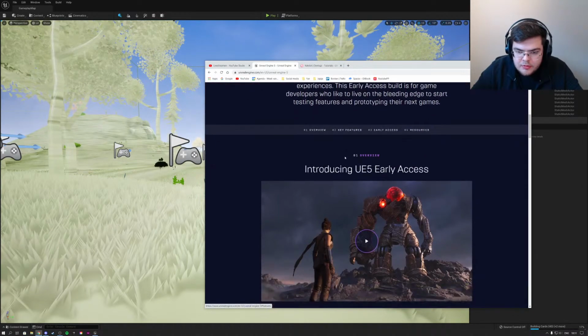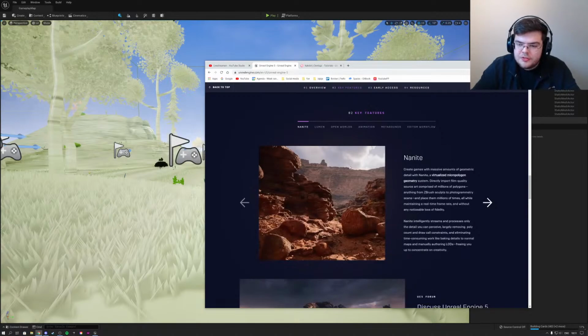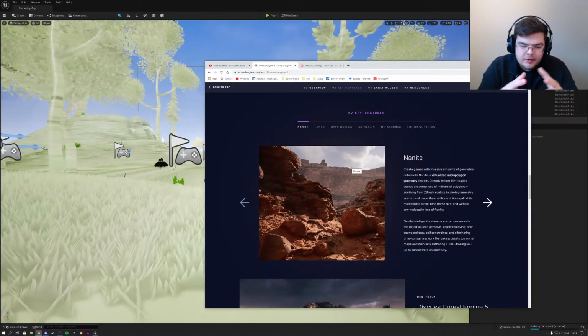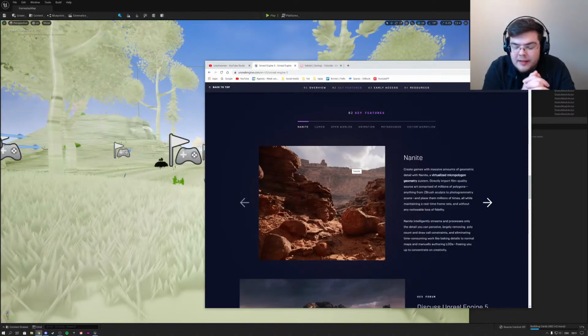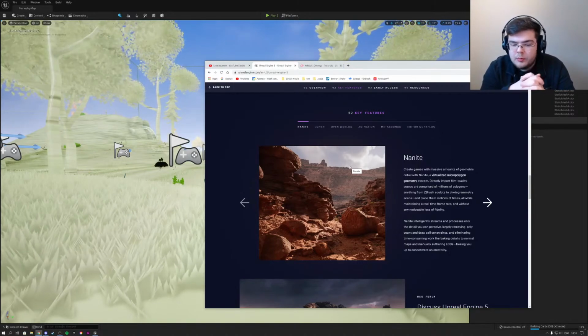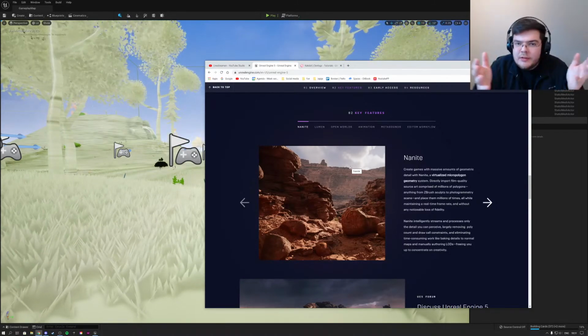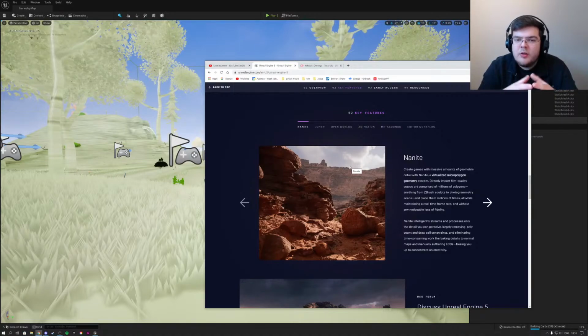So let's skip right away to the key features, because the key feature is Nanite, and I already discussed Nanite technology a little bit earlier. It's all beautiful and great, but somehow Rob, who does all of the 3D stuff for us, still has to make this in Blender, of course. And I see that there's the Quixel Bridge, so you could work with Quixel, but even then, not all hardware is compatible with this beautiful Unreal Engine 5 Nanite system, I believe.